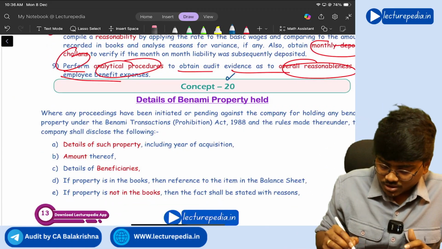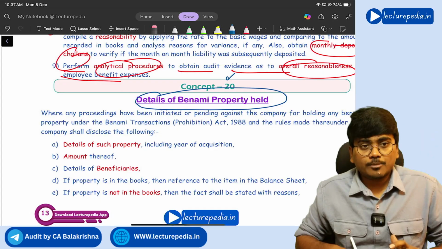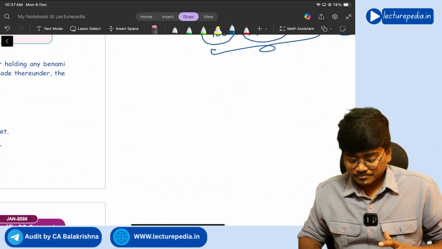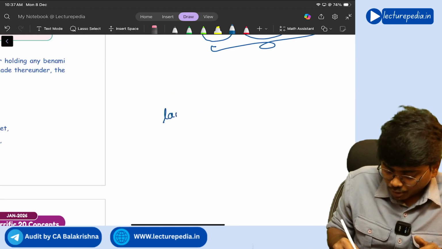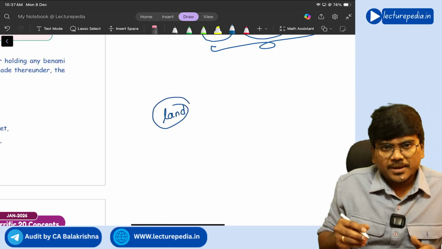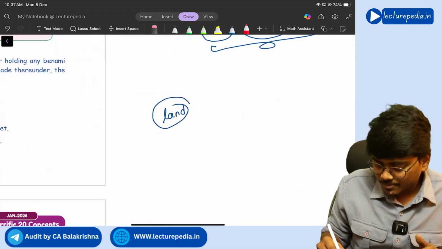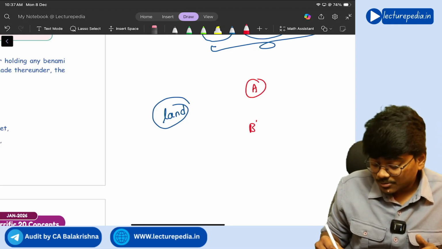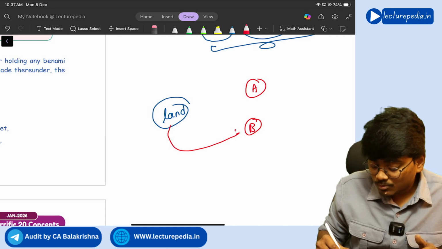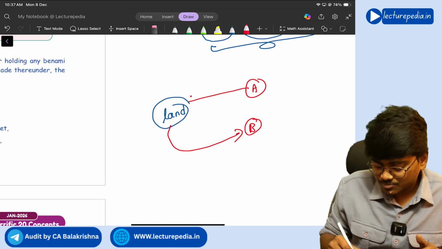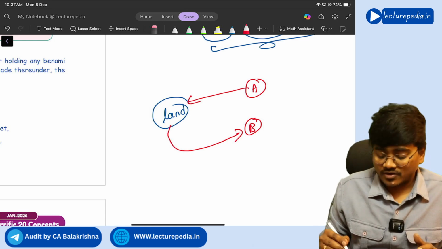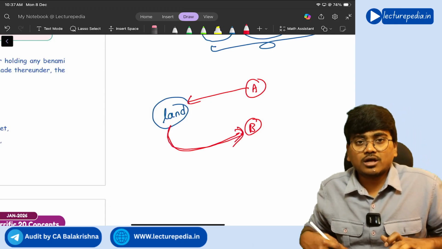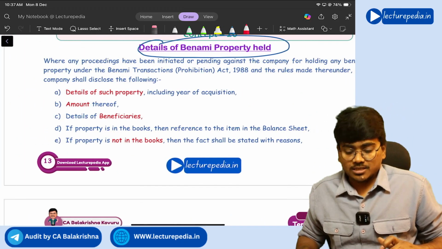Next, concept number 20, with respect to details of benami properties held. Now, what is meant by benami property? If for any property, let's say land, payment is made by one person, and that property is registered in the name of another person. Let's say Mr. A has paid for the purchase of land, but that land is registered in another person's name, then you will call it a benami property, right?